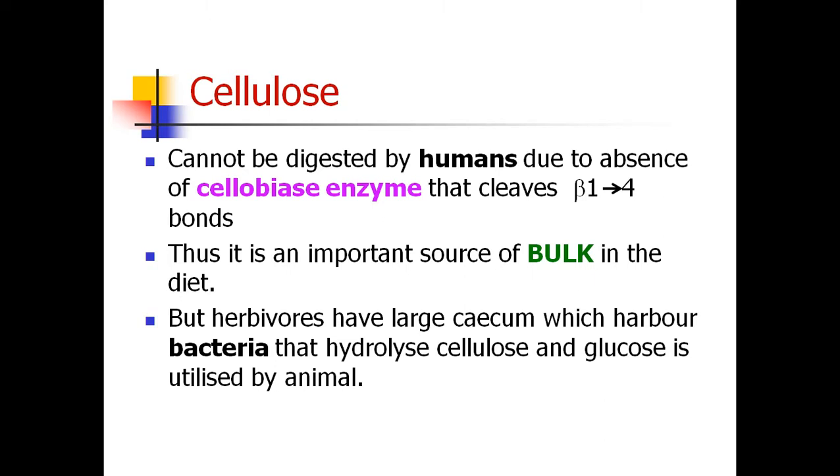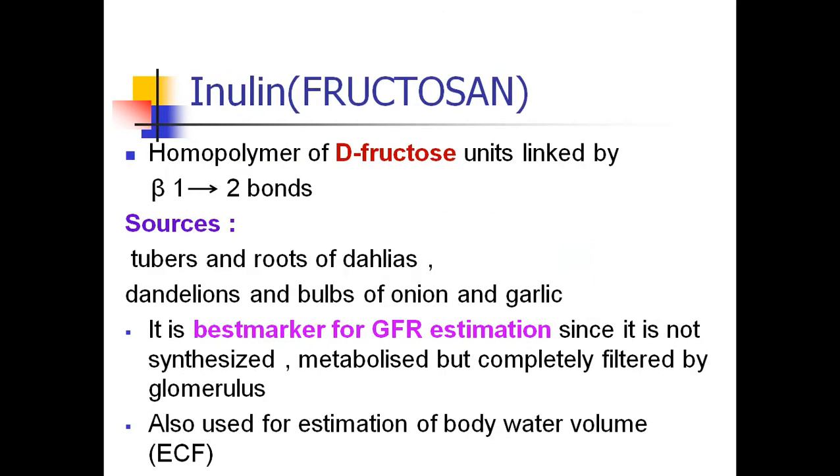That is, the cellobiase enzyme is produced by some bacteria in their intestine, so they digest the cellulose, and glucose is released by the action of these bacteria. So glucose is absorbed from the intestine in such herbivore animals. So that is about cellulose. Cellulose mainly adds bulk to the food, and it is mainly the dietary fiber content of the food.